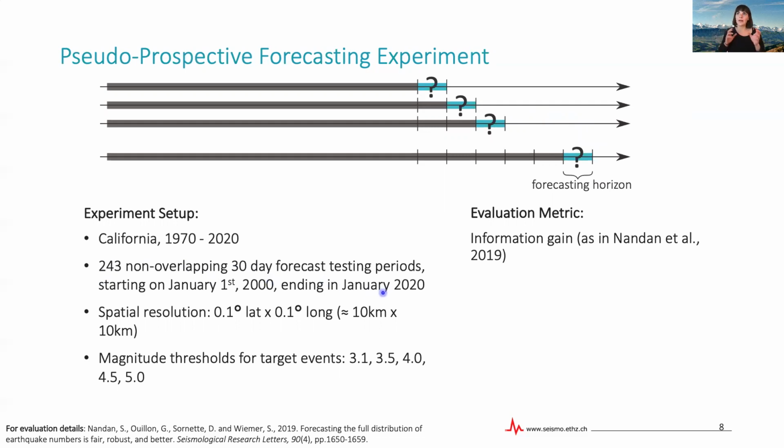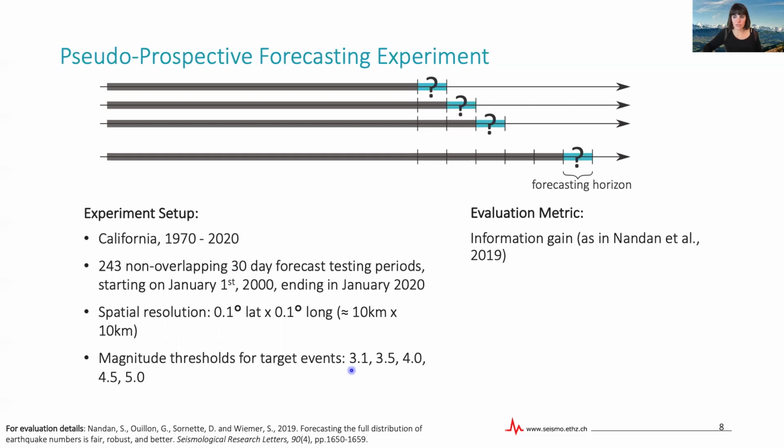And to compare 2 forecasts in one particular testing period, we use the information gain as defined in Nandan et al. 2019 to have an idea of which model outperforms which other model for one testing period. And we look at this for several different target magnitude thresholds.